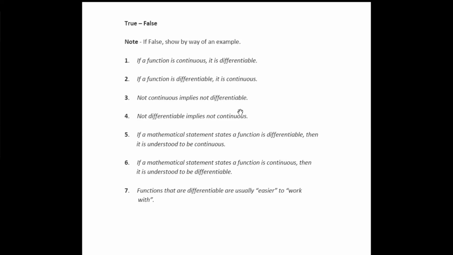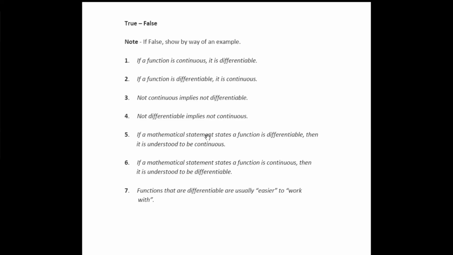If you have a V-shaped graph, it's continuous, but it's not differentiable at a sharp point. Perfect example would be the absolute value of x, which is a V-shaped graph. It's continuous, but it's not differentiable at the sharp point.